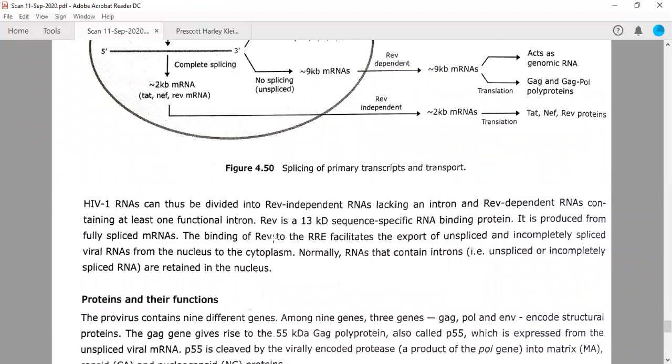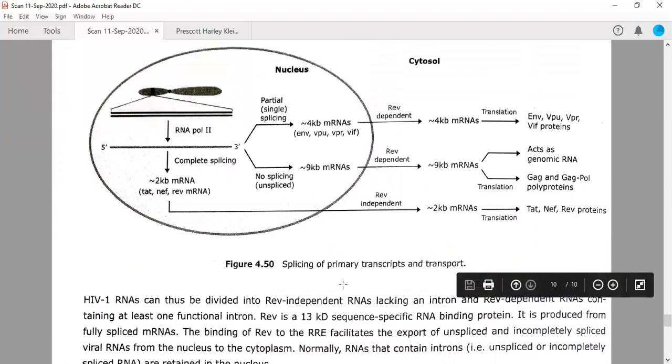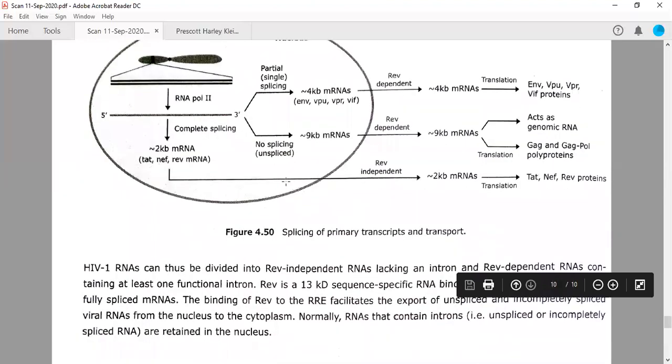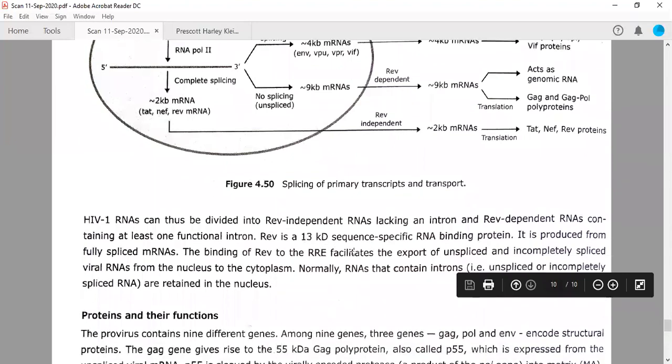Binding of REV protein to the RRE. The RRE is the REV response element where this will bind. It is written here, REV response element, RRE. This REV response element facilitates the export of unspliced and incompletely spliced viral RNAs from the nucleus to the cytoplasm, from here to here.